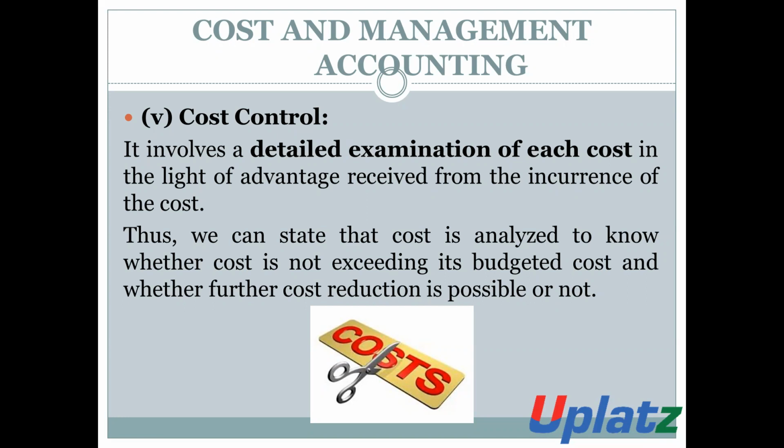So, when an entity analyzes the cost, on the basis of this analysis the entity can know why there is excess use, and can understand how to control such cost. Thus, we can state that cost is analyzed to know whether the cost is not exceeding its budgeted cost, and whether further cost reduction is possible or not.